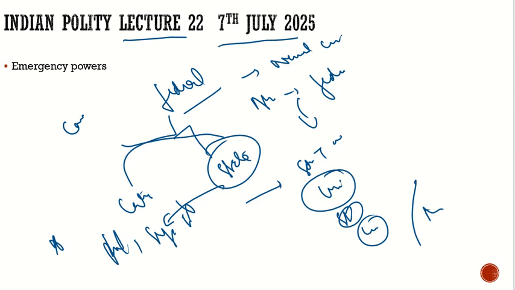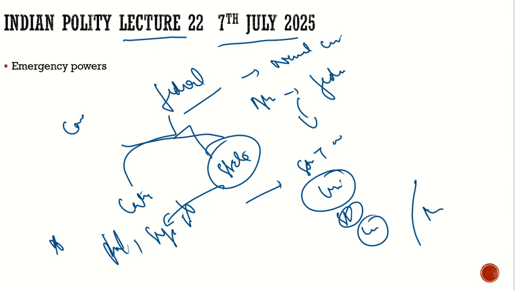That is the rationale behind the emergency. So why do we have the emergency provisions? So that we can protect and safeguard the unity, security and integrity of the nation. And we know that we have the central list and the state list. So who should safeguard it? Now the question is, who should safeguard the security, the unity, or the integrity of the country? Is it the state? Are states capable of doing that?